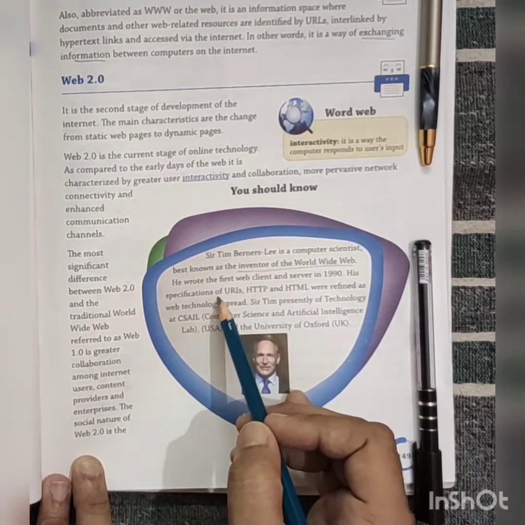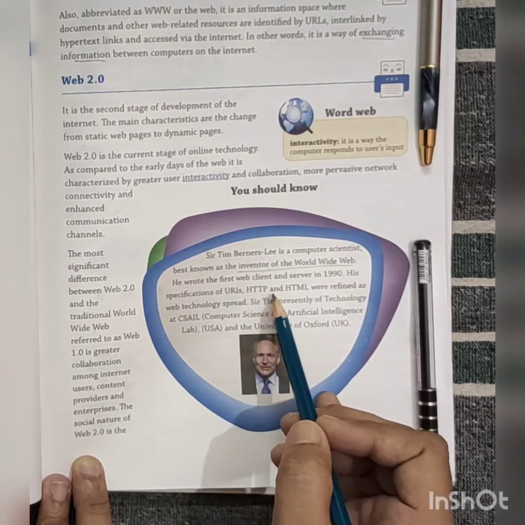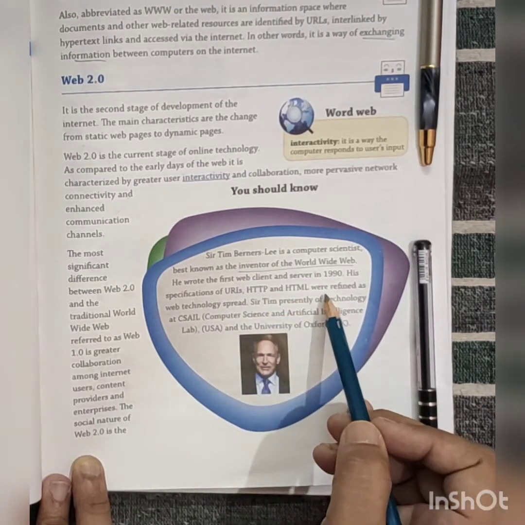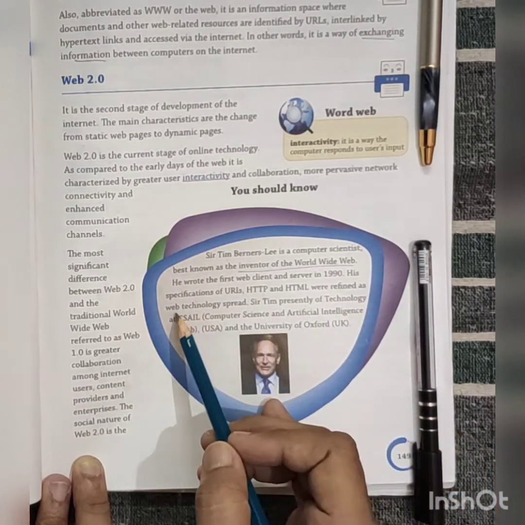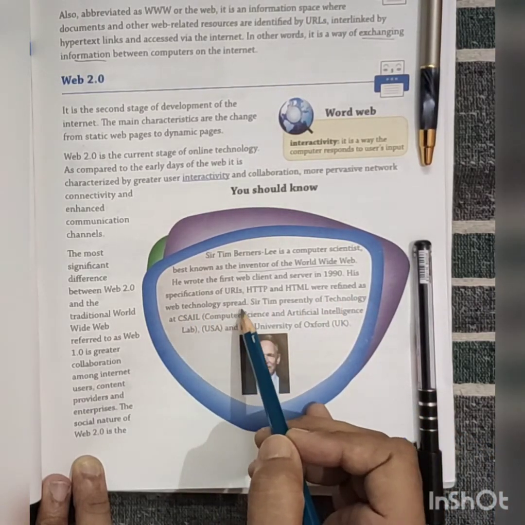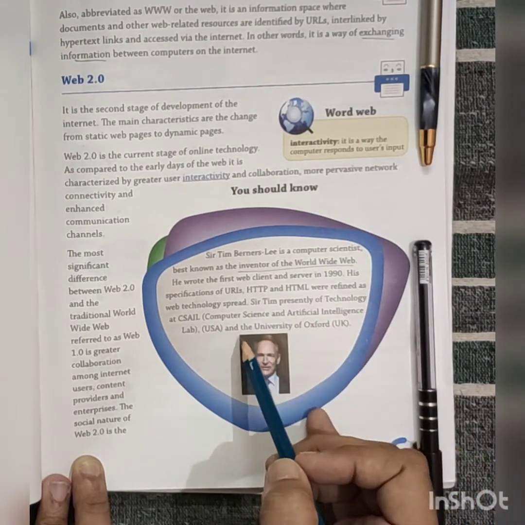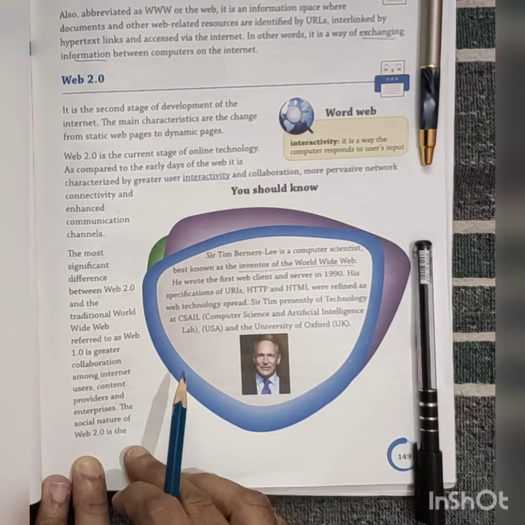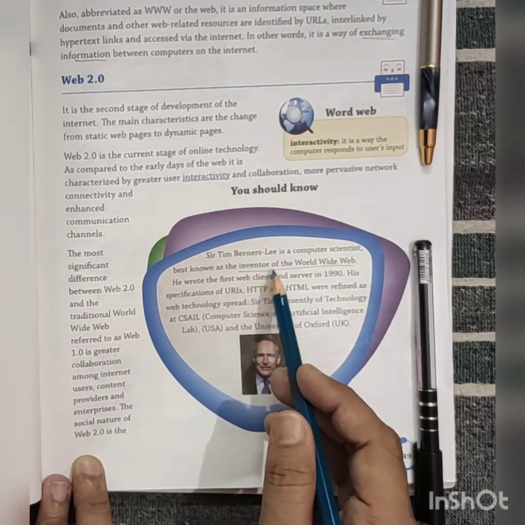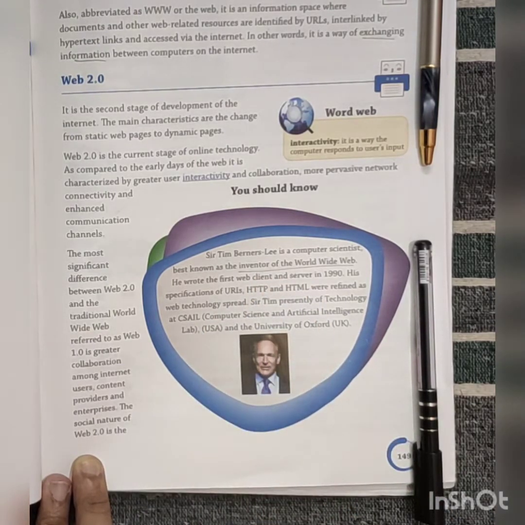His specifications of URL, HTTP, Hypertext Transfer Protocol, and HTML, Hypertext Markup Language, were refined as web technology spread. He was best known as the inventor of World Wide Web.